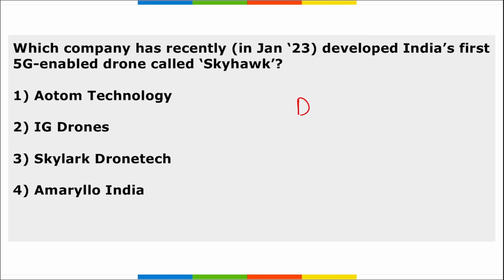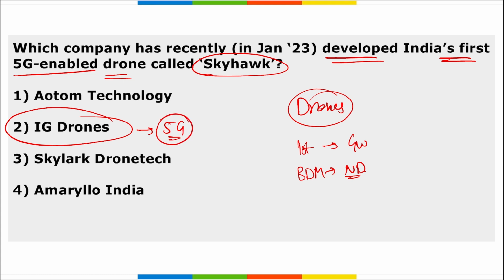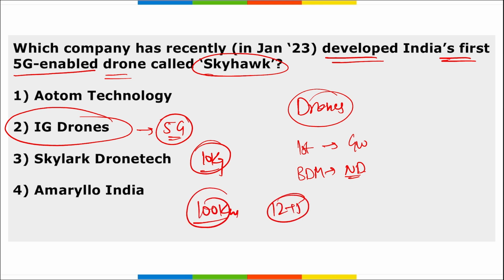Next, if we talk about drones, remember, the first drone mela was held in Gwalior. Then the biggest drone mela was held in New Delhi, inaugurated by Prime Minister Narendra Modi. Then recently, which company has developed India's first 5G enabled drone, called Skyhawk? This Skyhawk was developed by IG Drones and it is enabled with 5G technology. Alright, it can carry a payload up to 10 kgs and has an endurance of around 5 hours. If operated at peak speed, it can cover almost 100 kilometers in about 10 to 15 minutes.